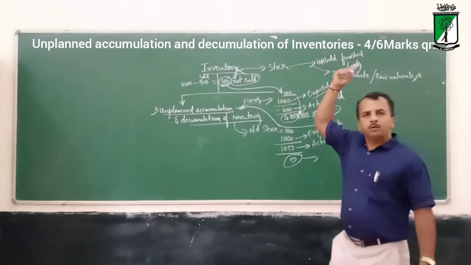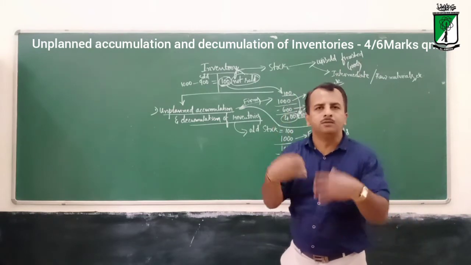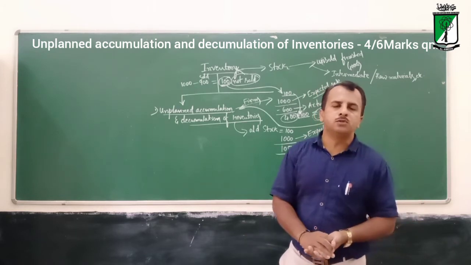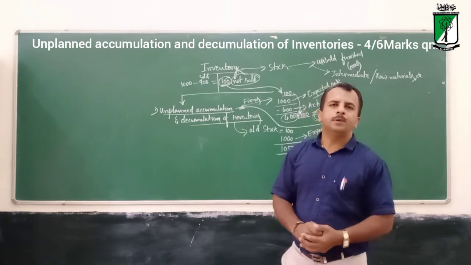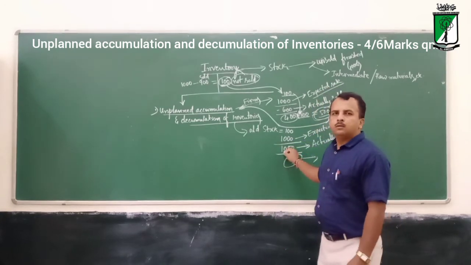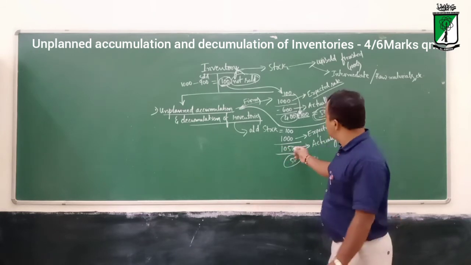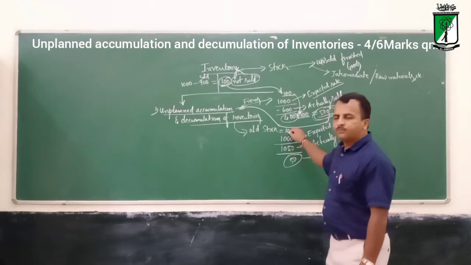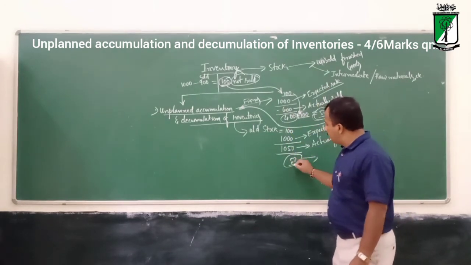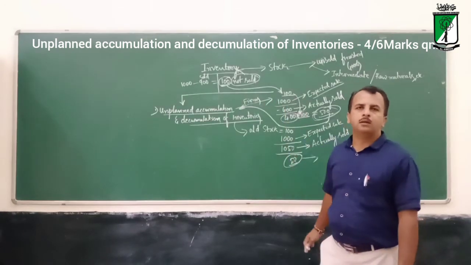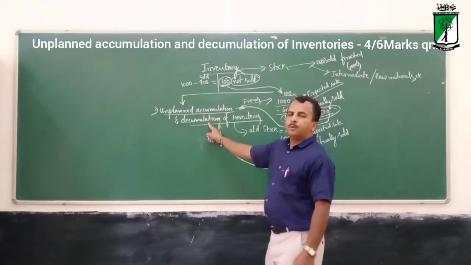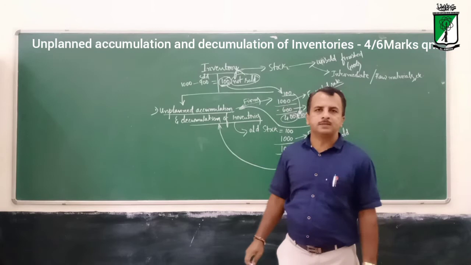So in last year's stock also they sold 50. So this is unexpected. They expected only 1000 units to be sold this year, but unexpectedly the items are sold more than 1000. So they sold some of the units in the previous year's stock also. So finally only 50 left out for the coming year. So this is what we call unplanned decumulation of inventories.